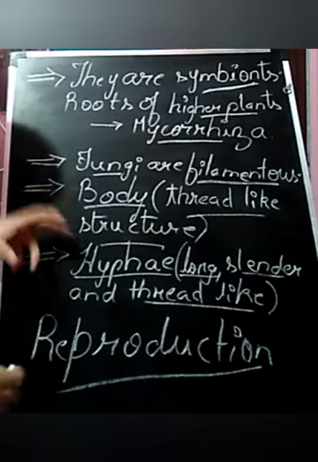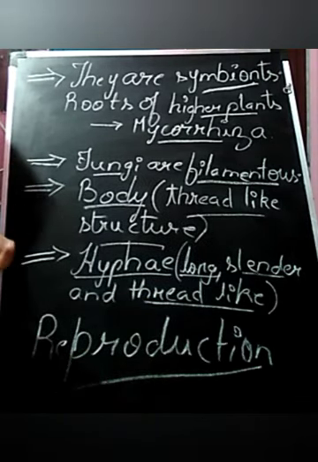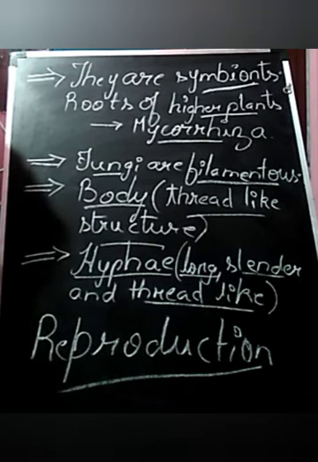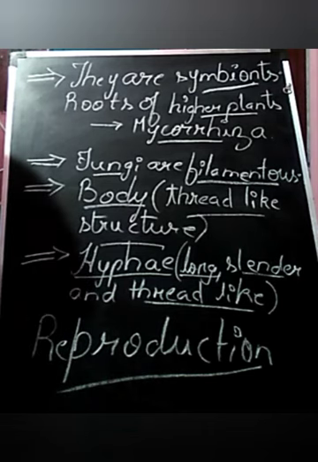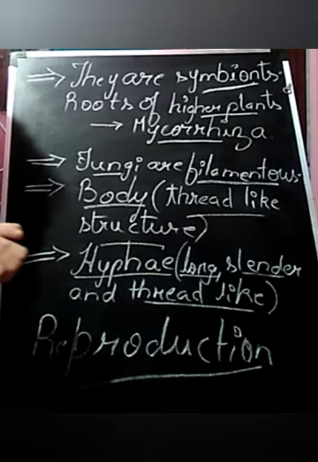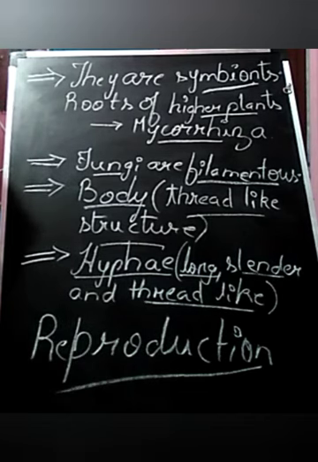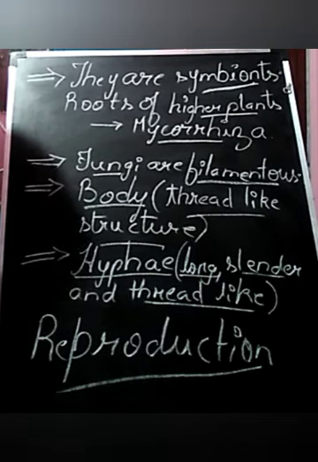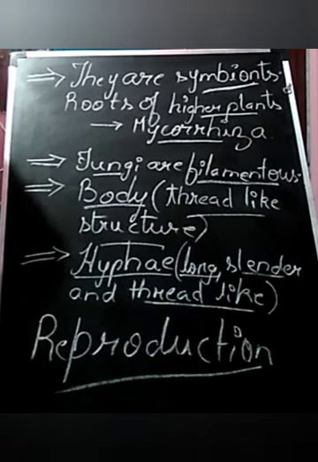In hyphae, three types are there. One is aseptate and unbranched, second is septate and cenocytic, and third is network of hyphae. The network of hyphae we can simply say is mycelium.